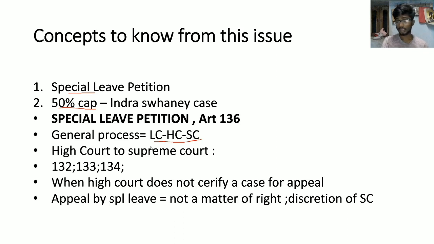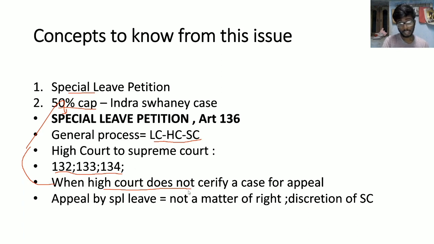If an appeal is to be filed from High Court to Supreme Court, it has to be done under Article 132, 133 or 134. 132, appeal from High Court to Supreme Court in any matter; 133 in civil cases; and 134 in criminal cases. But when a High Court does not certify a case for appeal, then the petitioner can file a special leave petition in front of the Supreme Court.